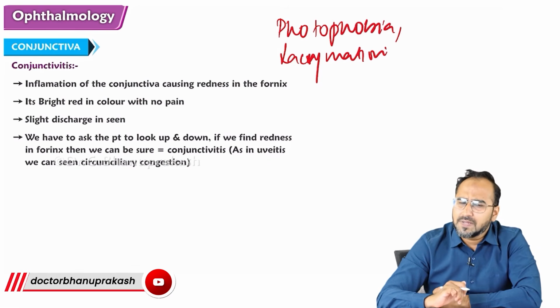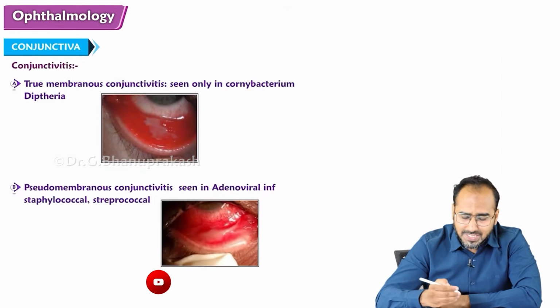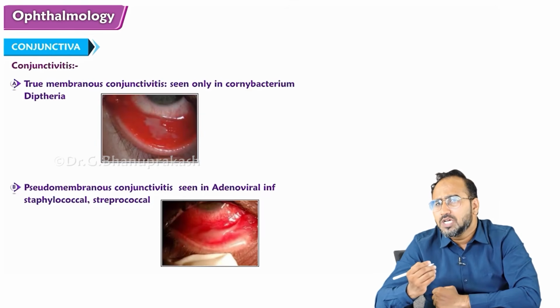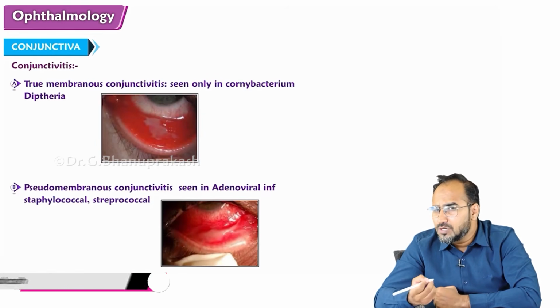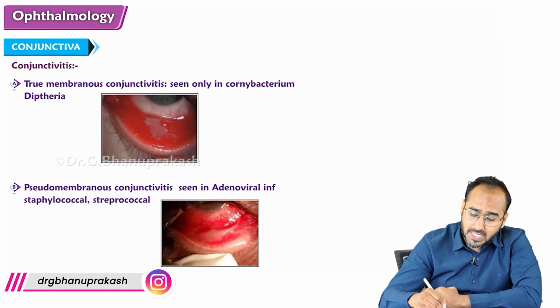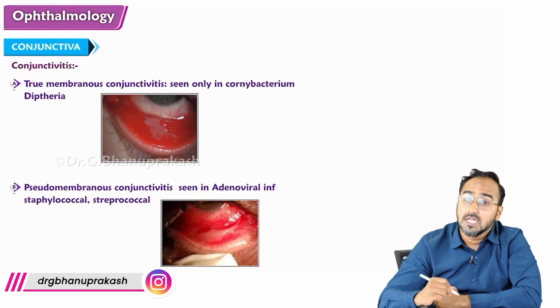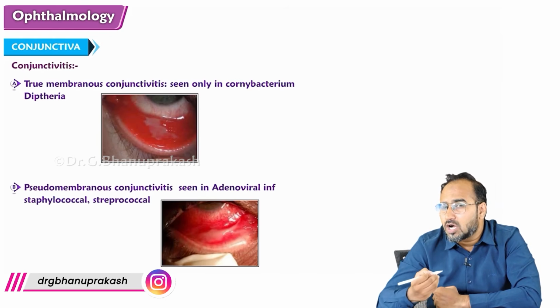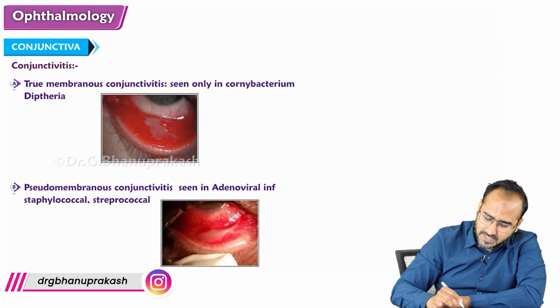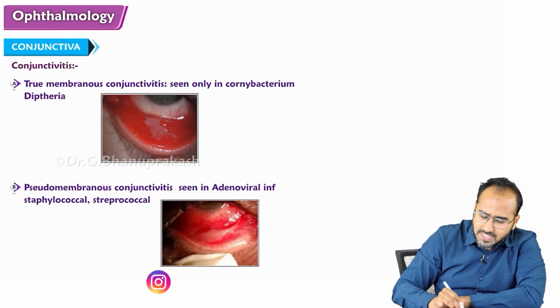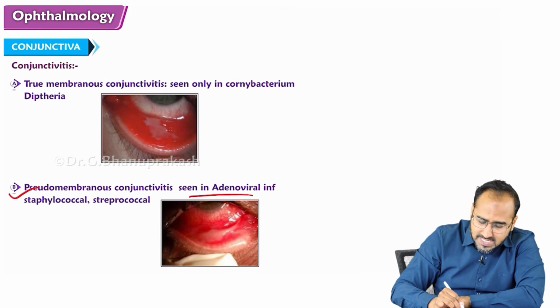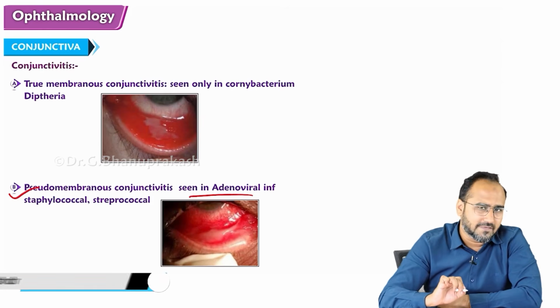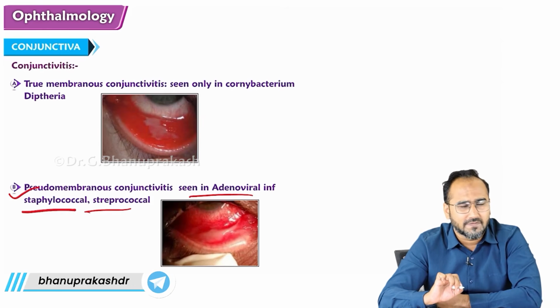Right? There are some types of conjunctivitis. One is called true membranous conjunctivitis. True membranous conjunctivitis is seen due to Corynebacterium diphtheriae. Then there is pseudomembranous conjunctivitis. Pseudomembranous conjunctivitis is commonly seen due to adenovirus infection, or it might be seen due to other infections such as staphylococcal or streptococcal infection.